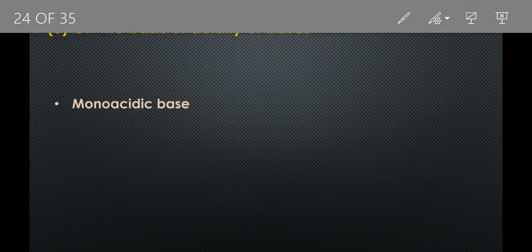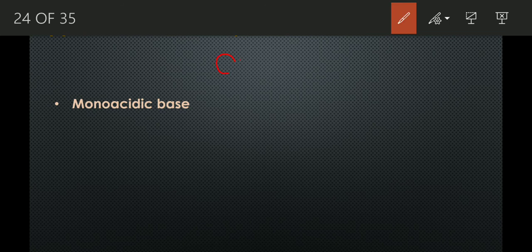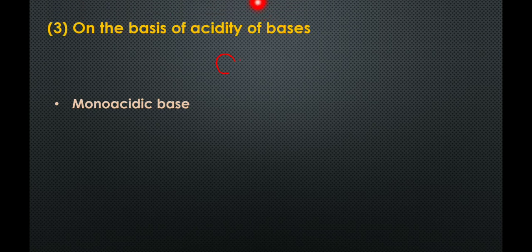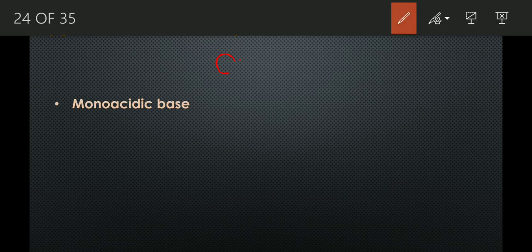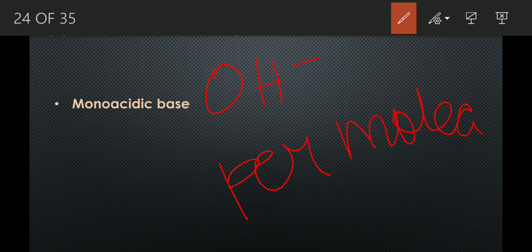Next is on the basis of the acidity of the bases. Now what do you mean by the acidity? Acidity means the number of hydroxyl ions which can be produced per molecule of the base in the aqueous solution. It is the number of hydroxyl ions that can be produced per molecule of the base.